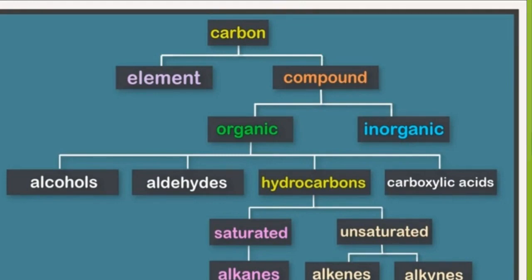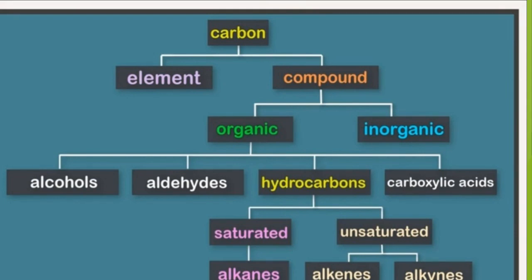Carbon is present in two forms, element form and compound form. In element form, its symbol is C and its atomic number is 6. It is non-metallic in nature and its valency is tetravalent. It belongs to group 14 of the periodic table. And in the compound form, it is found in two kinds, organic compounds and inorganic compounds. In organic compounds, it is in the form of alcohols, aldehydes, hydrocarbons, carboxylic acids.